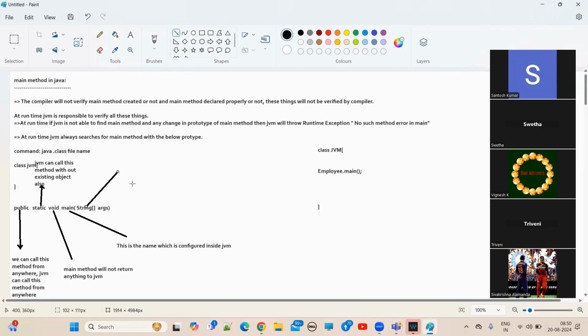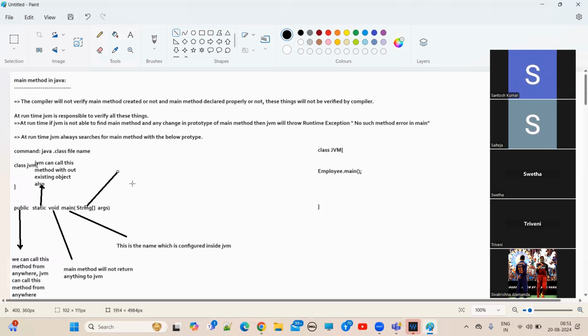String array. Single dimensional string array. What kind of values can it hold? String type of values. Multiple string type of values it can hold, right? That's why we are going for an array, right? By using an array variable, we can hold multiple same type of homogeneous values. Remember homogeneous. Homogeneous means what? Same type of values.